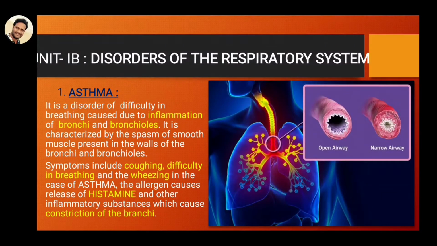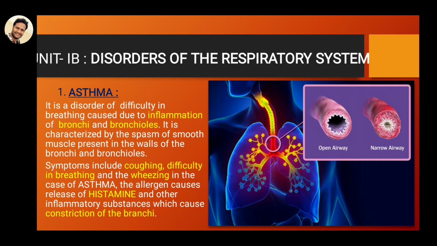Good morning students. Today we learn a new topic in second year unit 1B, disorders of the respiratory system. So the first one is asthma. It is a disorder of difficulty in breathing, caused by inflammation. Mainly the inflammation can be seen in the bronchi and bronchioles.